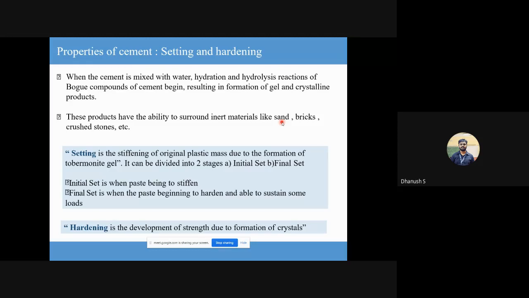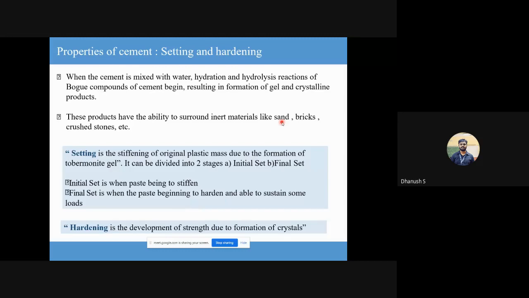Okay, and your final set is basically a stage where it has completely lost its plasticity. Understood? So setting has only to do with plasticity. It has nothing to do with its ability to take strength. Even when it is finally set, if you apply load on it, it might not be able to take load.